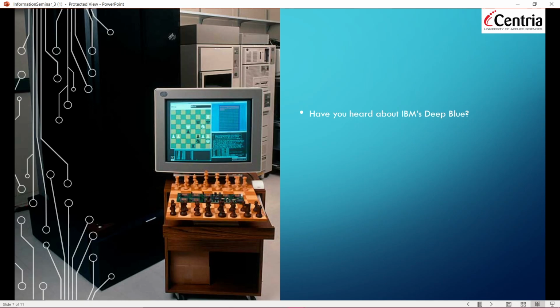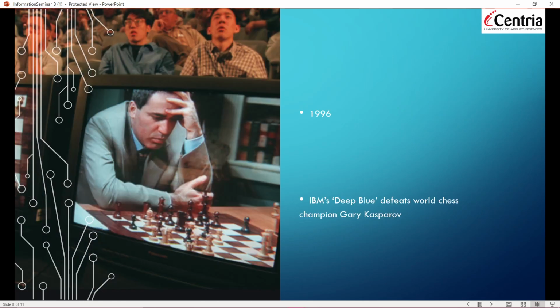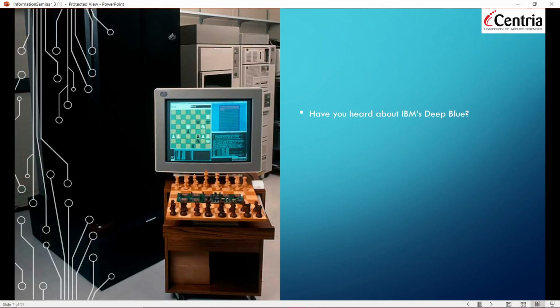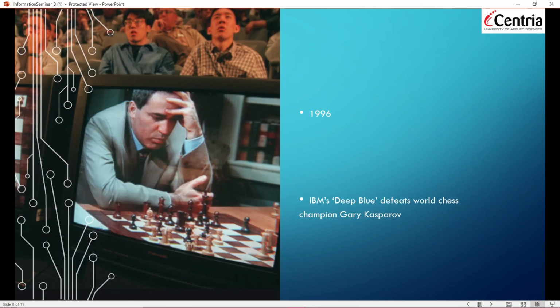It is a machine. IBM Deep Blue is a chess machine that was driven by artificial intelligence. And there was a competition in 1996 with the world champion of chess, Garry Kasparov. The surprising thing is that Deep Blue, this computer, defeated Garry Kasparov, who was a world champion in chess. So this shows how powerful an artificial intelligence can be.